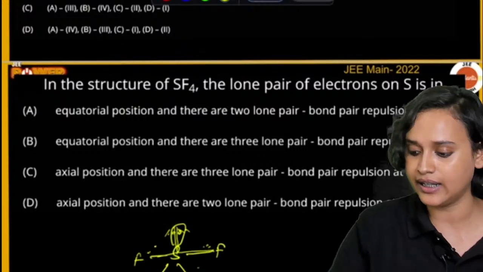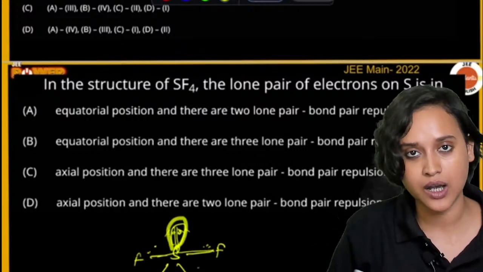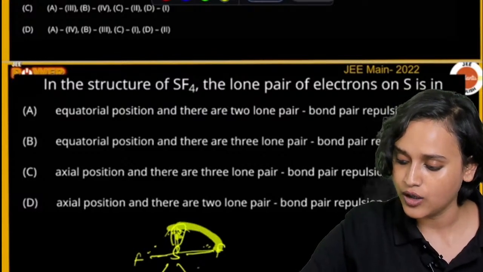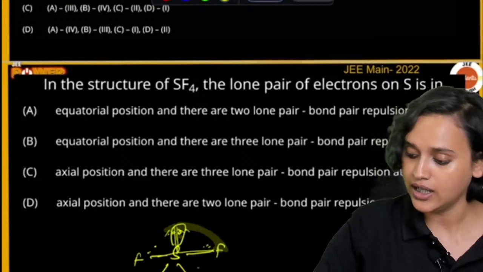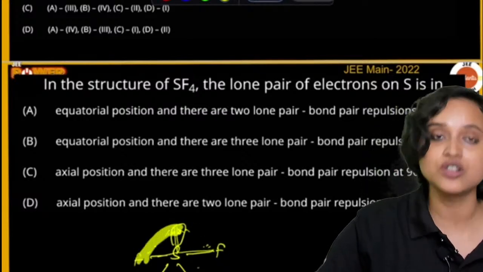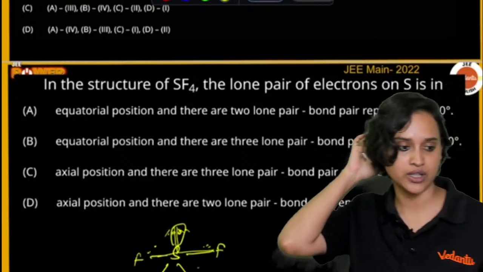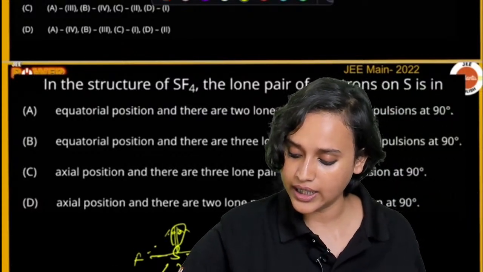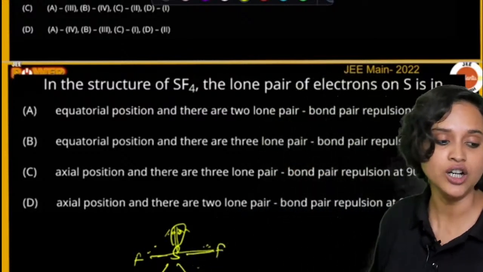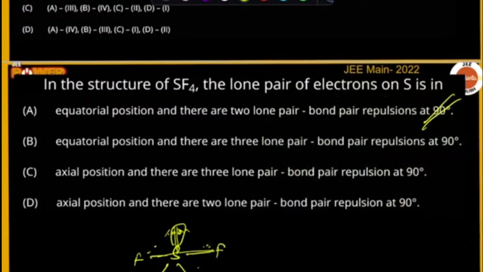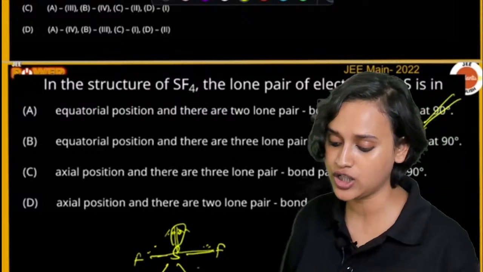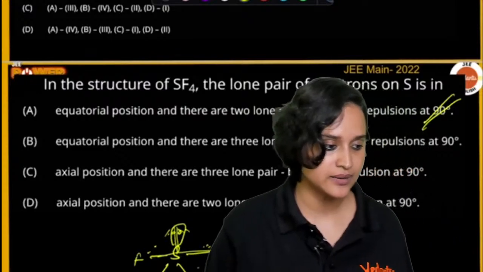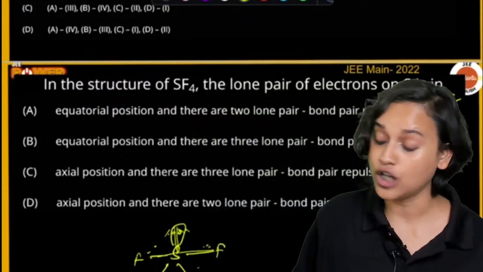So at 90 degree, at equatorial position, you have the lone pair, and you can see that this is a lone pair bond pair repulsion, and so is this. Correct, everybody? So option A is your correct answer. It's not axial, it's in equatorial position. Yes. Chalo guys, moving on.